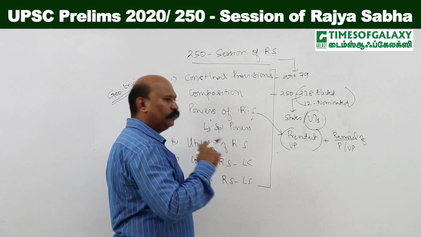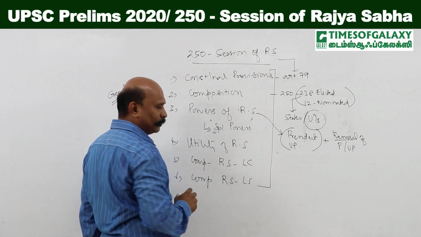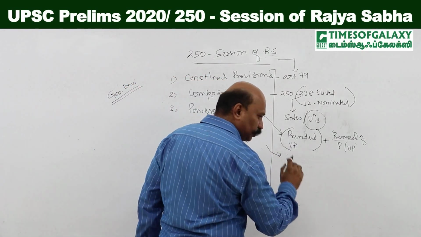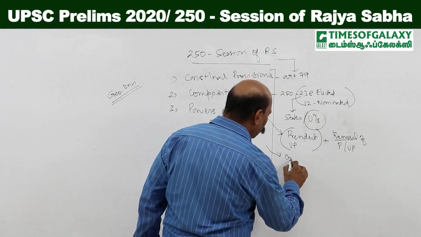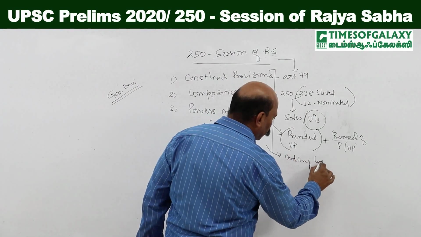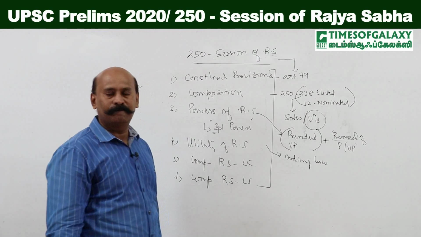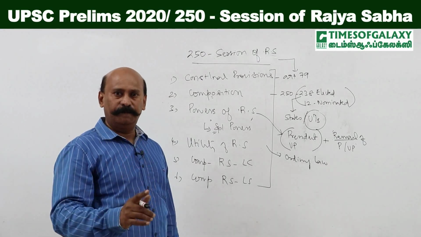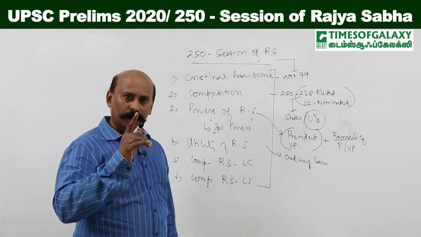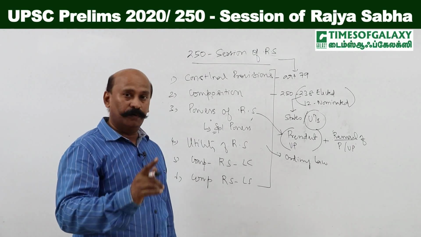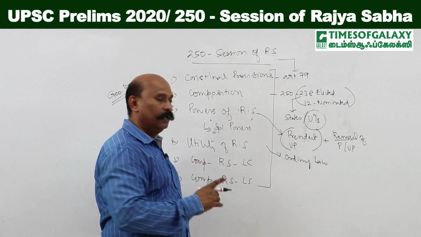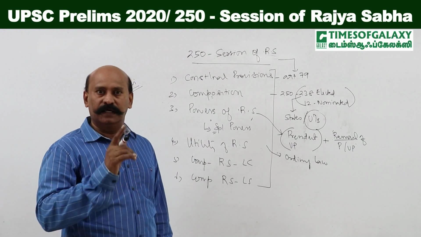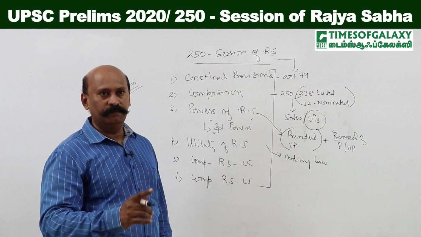And another important aspect is the special powers, or otherwise the normal powers. Let us see. Rajya Sabha takes part in all the legislative procedure, all the ordinary law. In all the ordinary law making process, Rajya Sabha and Lok Sabha have equal powers, and their role is important. Every ordinary bill has to be passed by Lok Sabha and Rajya Sabha together. Unless both the houses pass, the bill will not become a law.